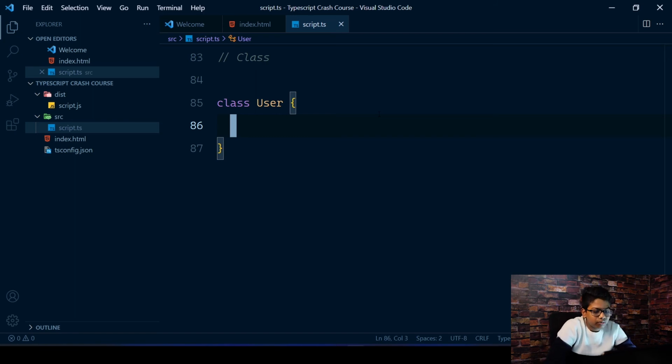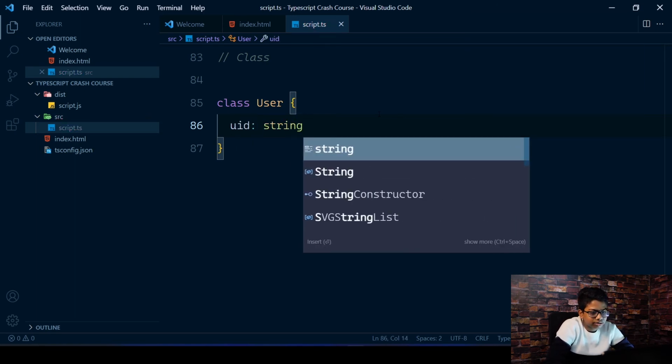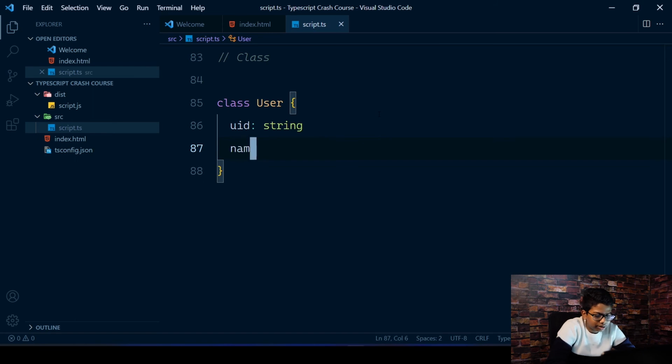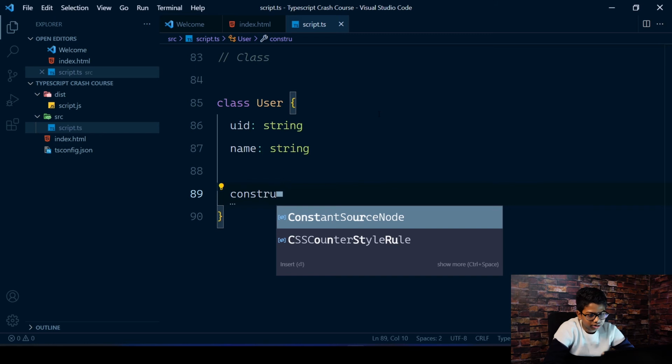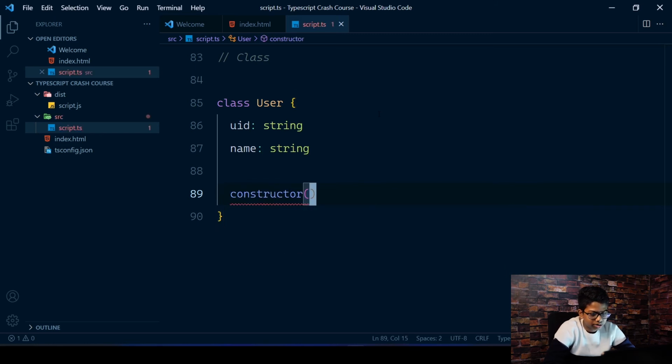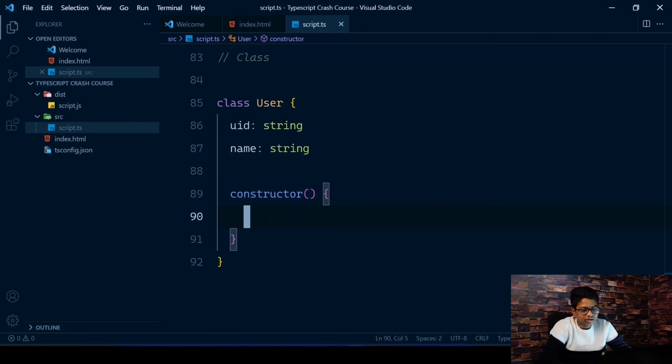So let's create one property, maybe a uid, a user ID. It's going to be a string. Then we are going to have a name of type string, and then we could have multiple fields in here. For now, I'm just going to skip all those, and let's create a constructor function. Constructor is just a function, and this is one of the main functions when you're creating a class. This is a function that gets called every time you create a new object from this class.